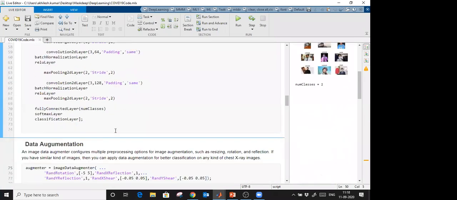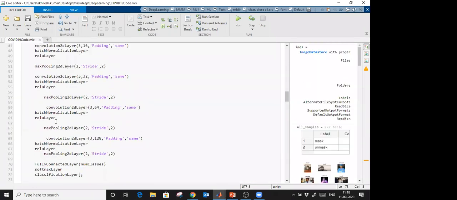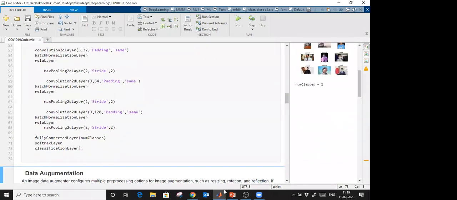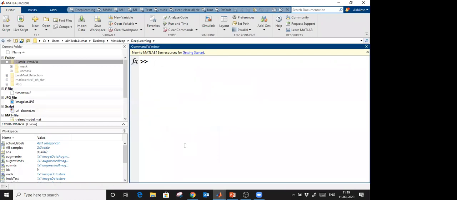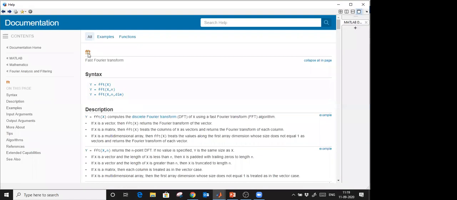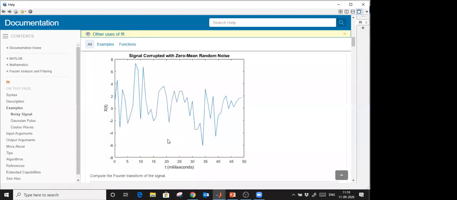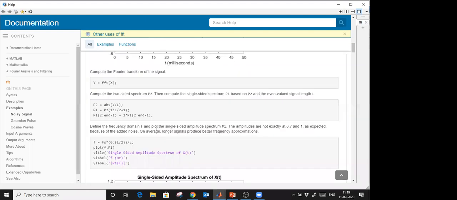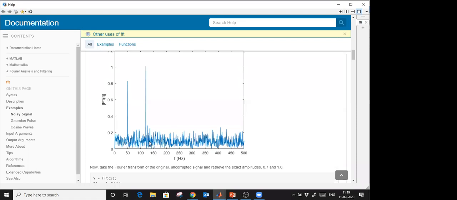Okay, so the next question is how we'll use Fourier series in data analysis and signal processing. There are two ways you can do analysis on Fourier series. First is FFT, which is part of basic MATLAB. If you have only basic MATLAB, you can use this fast Fourier transform to transform your time series data. Very simple, you just provide the time series data to FFT and you will get the Fourier transform out.